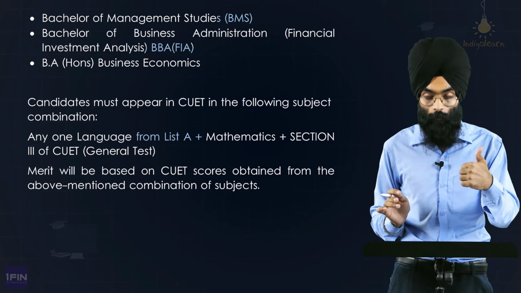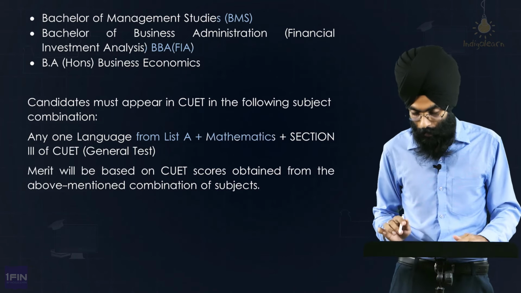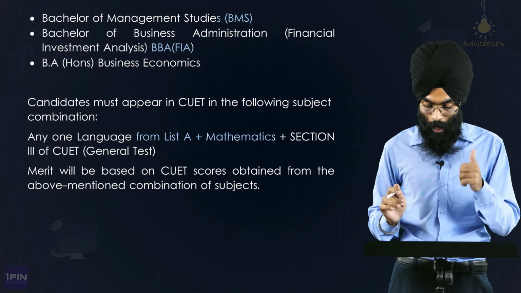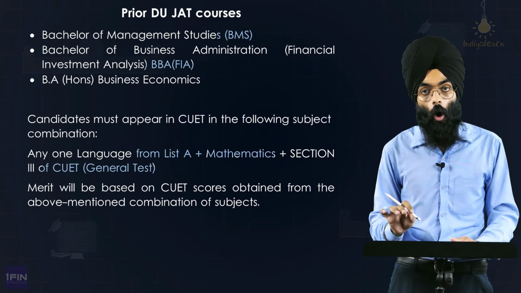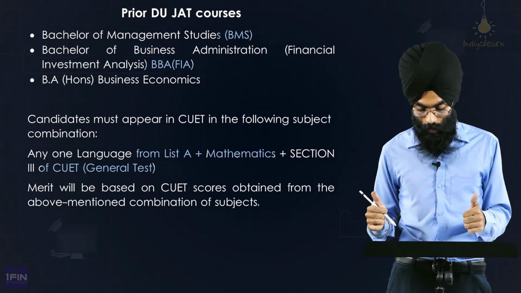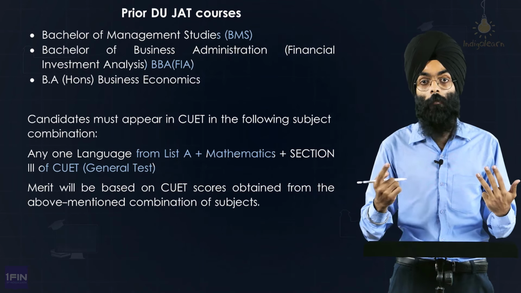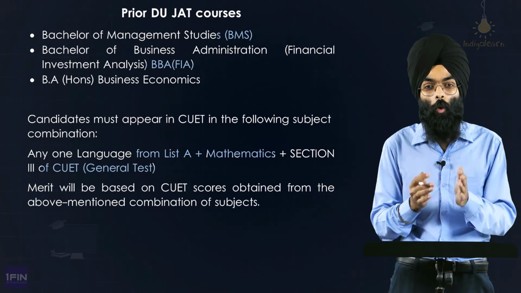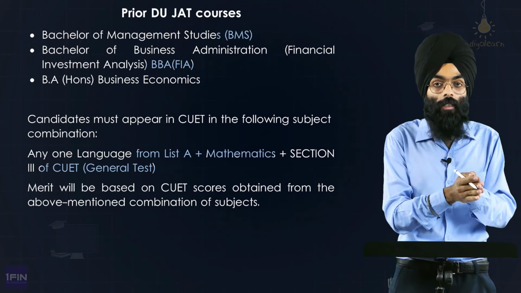So let's say English from list A, mathematics compulsory, no B1, B2 options, and section 3, the general test. For all these 3 courses, this is the criteria: one language, mathematics, general test. But for others, BCom Honors, BCom, Eco, there are some specific subjects that you must write. So if you are only considering the DUJAT courses, please also take other subjects.